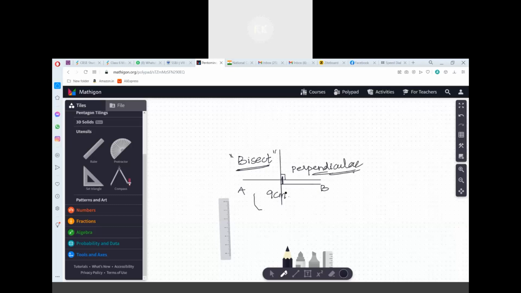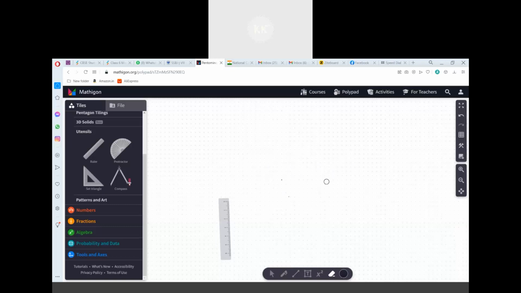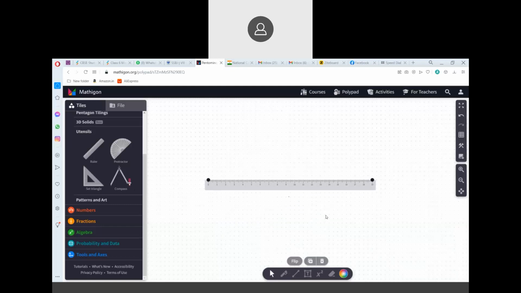The thing is, here 9 centimeter was easy to make. Suppose the line segment is 4.5 centimeter and we are dividing that into two equal parts, we cannot exactly measure half of the length 4.5. In such cases, 2.25, can you get it on the scale? No, sir. You cannot get it.